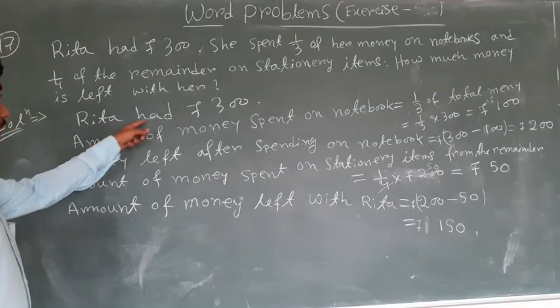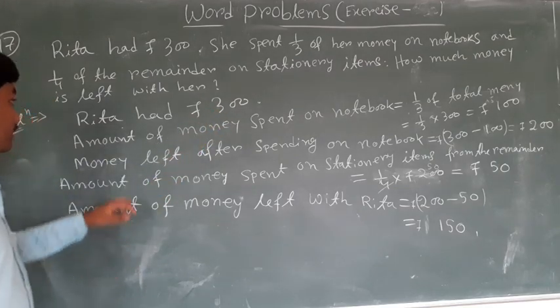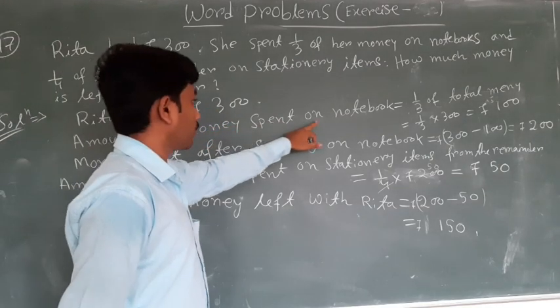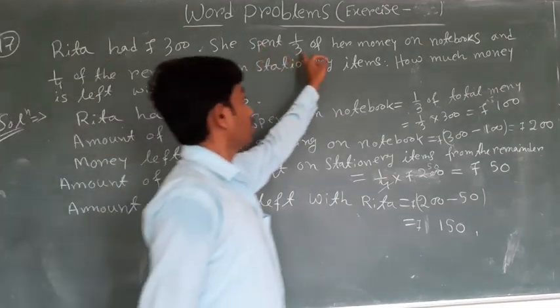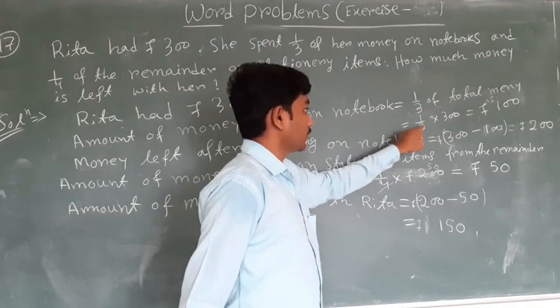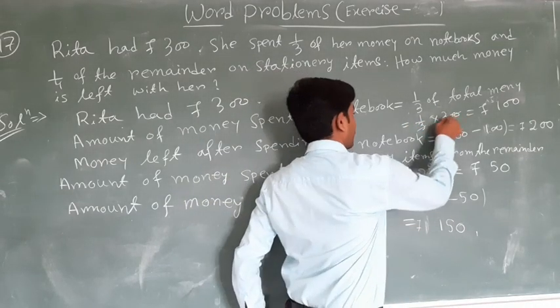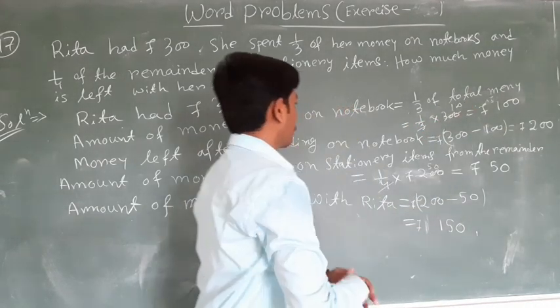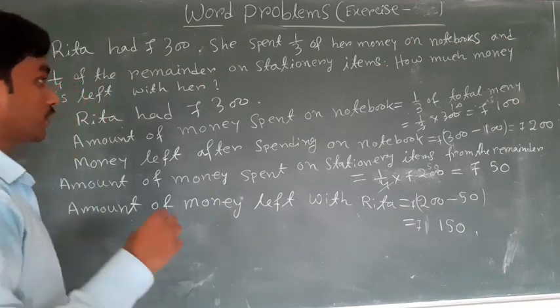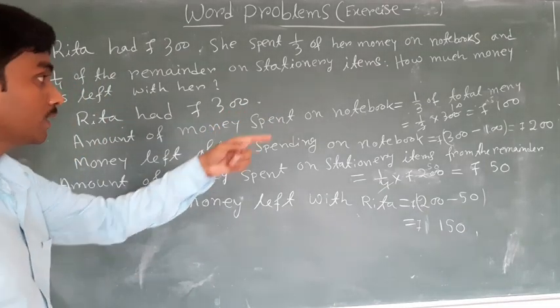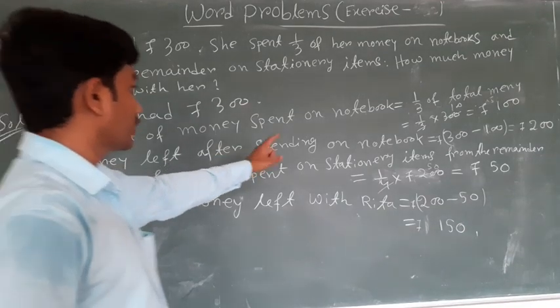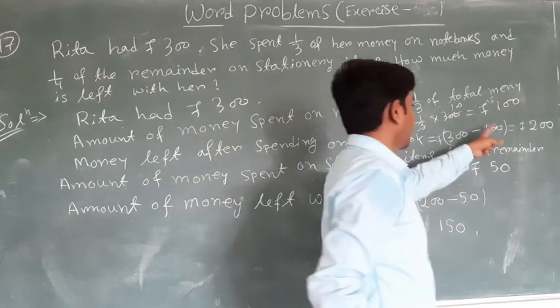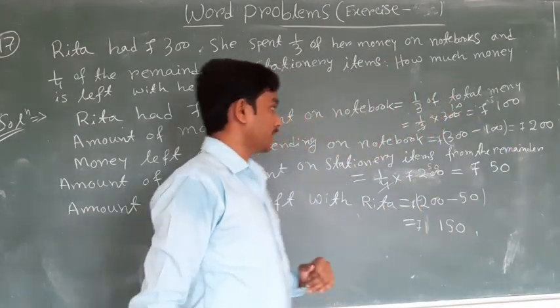So Rita had 300 rupees. The amount of money spent on notebooks is equal to 1/3 of the total money, that is 1/3 of 300, so 100 rupees. So to buy notebooks, she spent 100 rupees. So how many rupees are left after spending on notebooks? Total rupees minus 100 rupees is equal to 200 rupees.